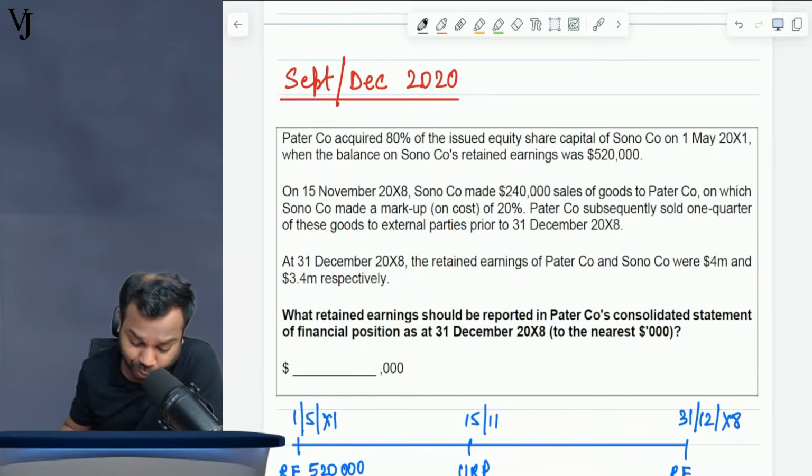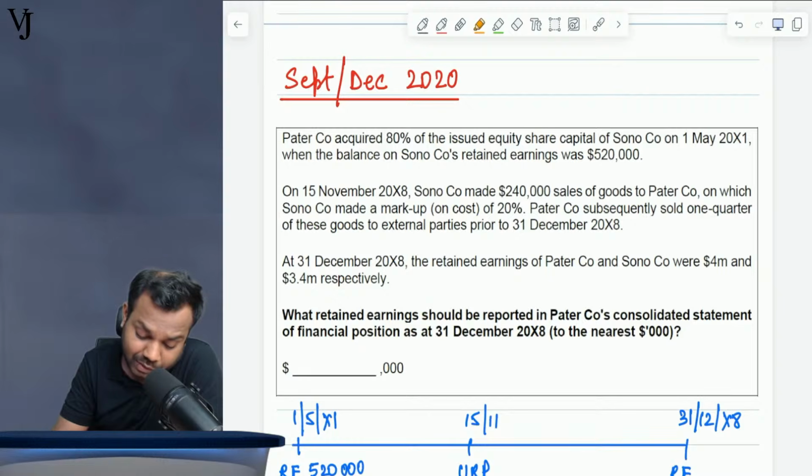September-December 2020. Patter Company acquired 80% of the issued equity share capital of Sono Company on 1st May 20x1, when the balance on Sono Company's retained earnings was 520,000. On 15th November 20x8, Sono Company made sales of goods of 240,000 to Patter Company, on which Sono Company made a markup of 20%. Patter Company subsequently sold one quarter of these goods to external parties prior to 31st December 2008. At 31st December 2008, the retained earnings of Patter Company and Sono Company were 4 million and 3.4 million respectively.